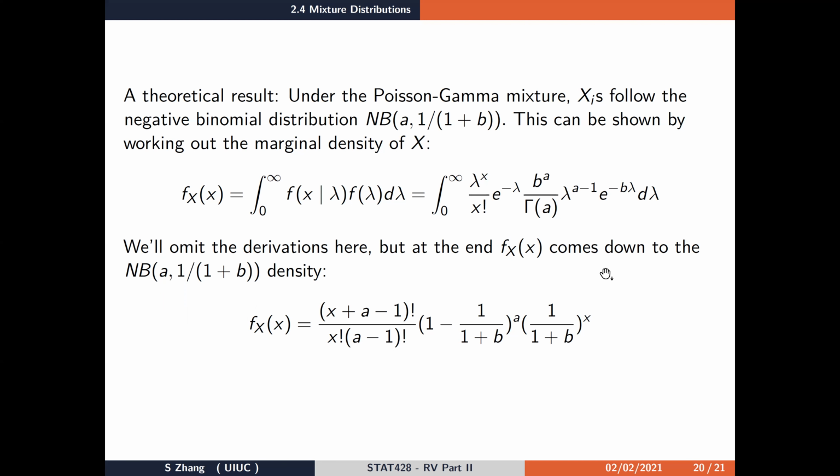In that case, the density is given by this negative binomial PMF over here, where the probability that x takes the discrete value of small x is equal to (x plus a minus 1)! divided by x! times (a minus 1)!, times 1 minus 1 divided by 1 plus b, which is our probability, to the a power, and 1 divided by 1 plus b, or p, to the x power. So that's the definition of the negative binomial density.